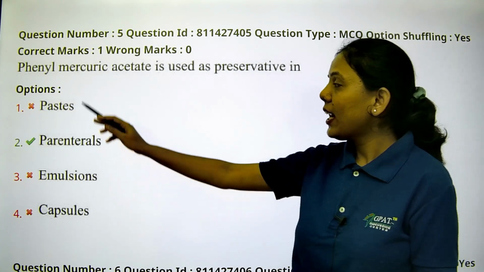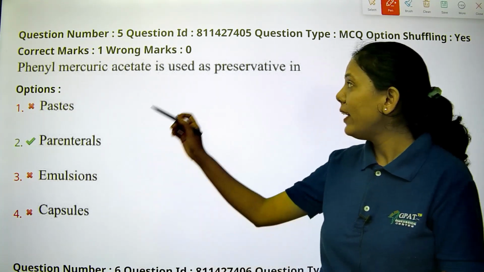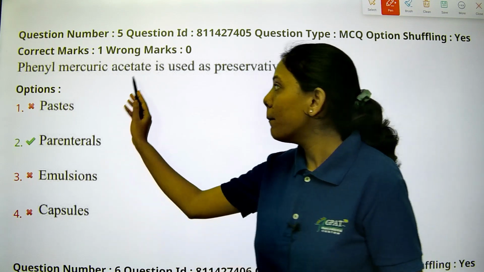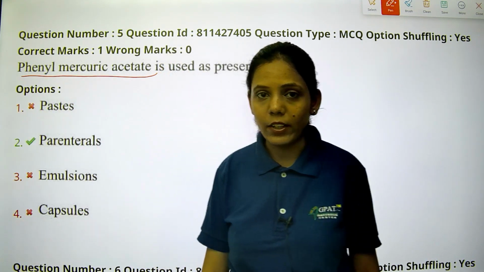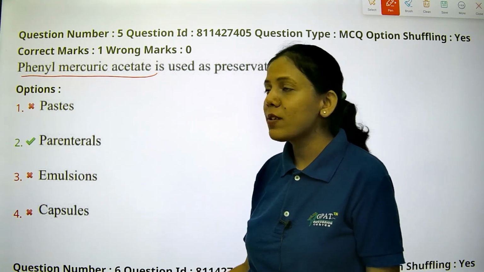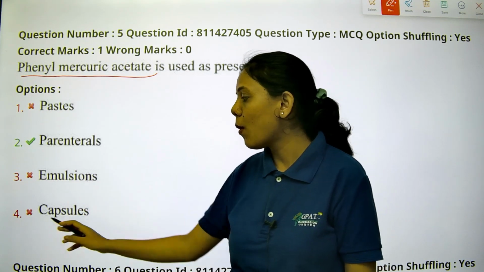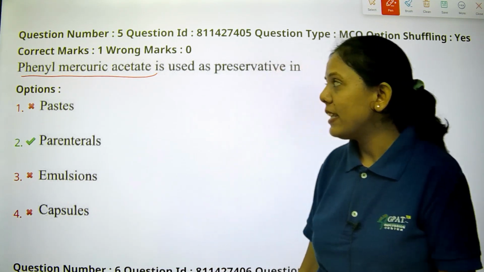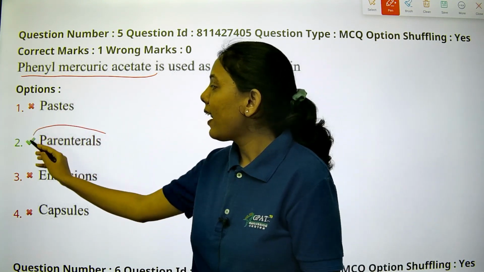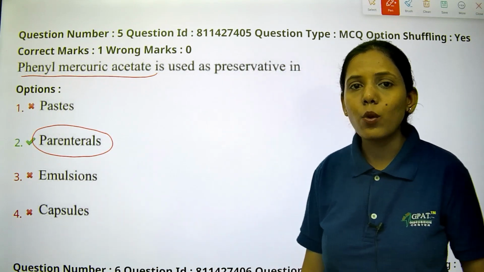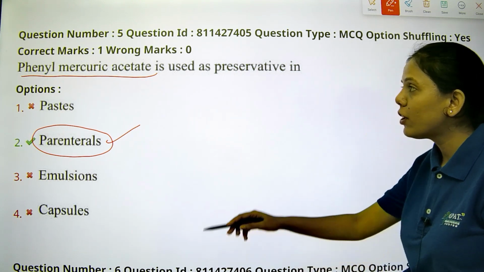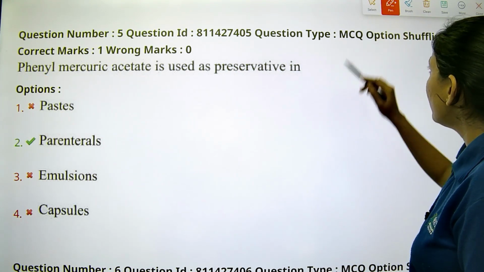The next is phenyl mercuric acetate. It is used as a preservative. We have seen that mercurial, organomercurial compounds are added as preservatives. Option 1 is paste, option 2 is parenteral, option 3 is emulsions, and option 4 is capsules. Basically, phenyl mercuric acetate is an organomercuric compound, so it is added in the case of parenterals, in lesser concentration, in parenteral preparations. So option 2 is the right answer.